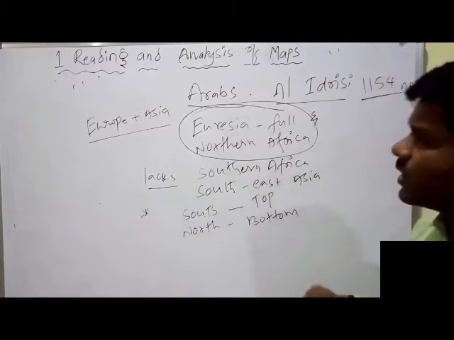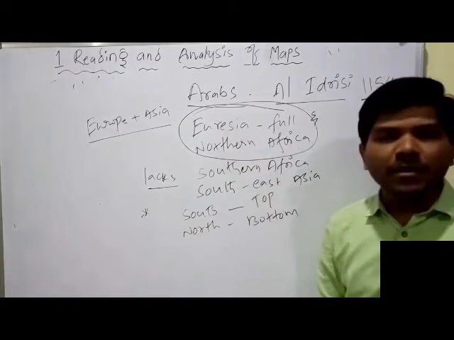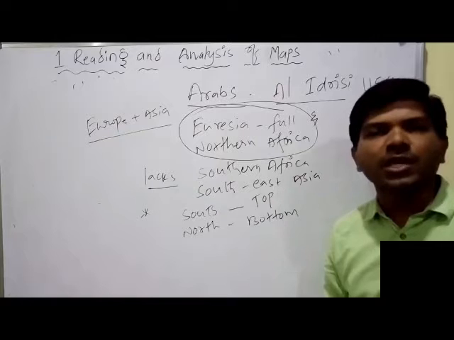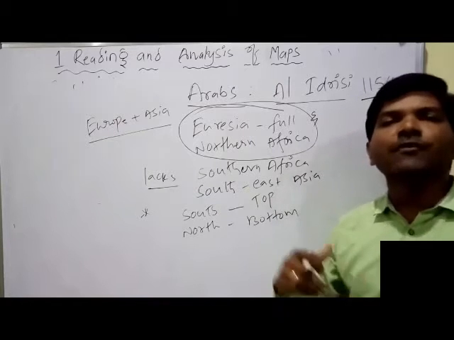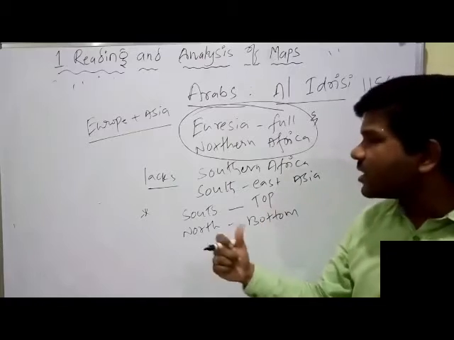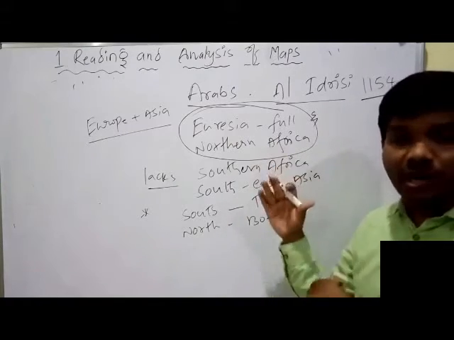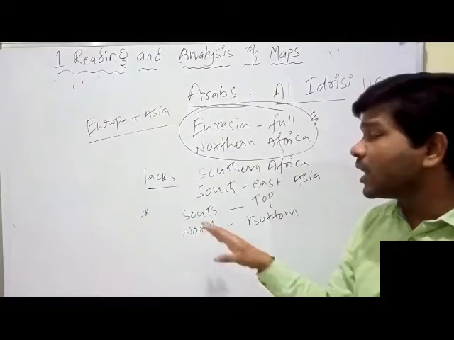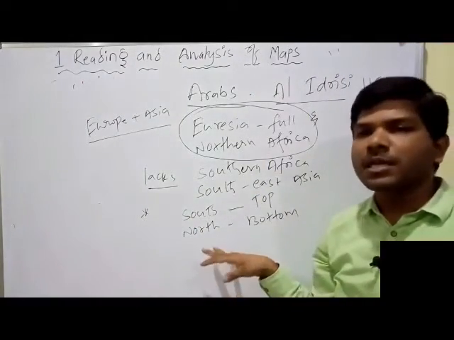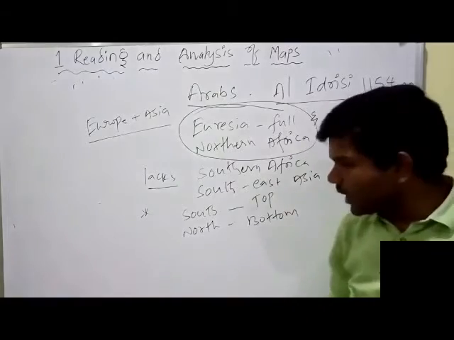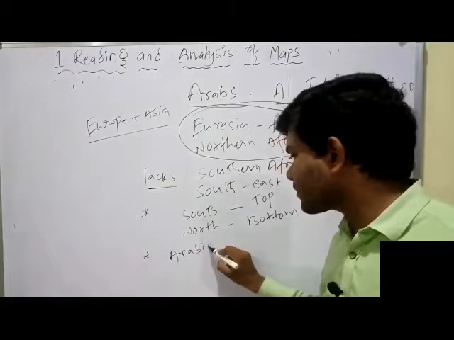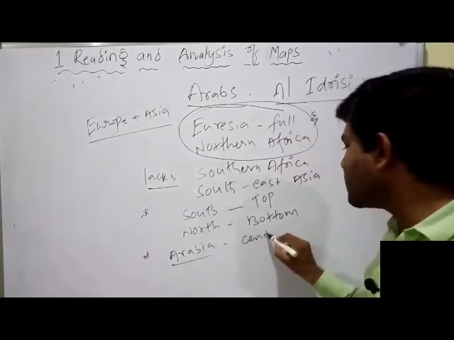The Arab map maker Al-Idrisi showed the full Eurasian continent and complete Northern Africa. But his map didn't show Southern Africa and Southeast Asia. And he showed south on the top and north on the bottom. Mostly, he showed Arabia in the center.